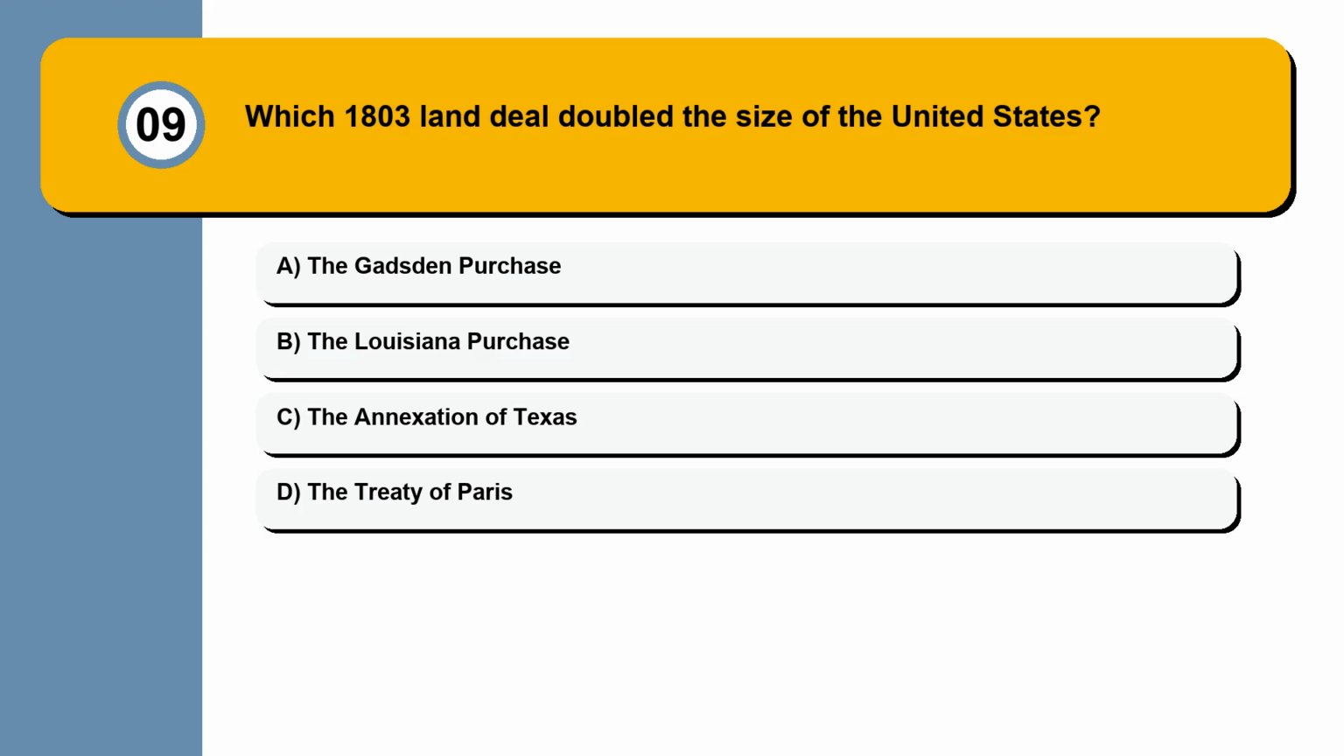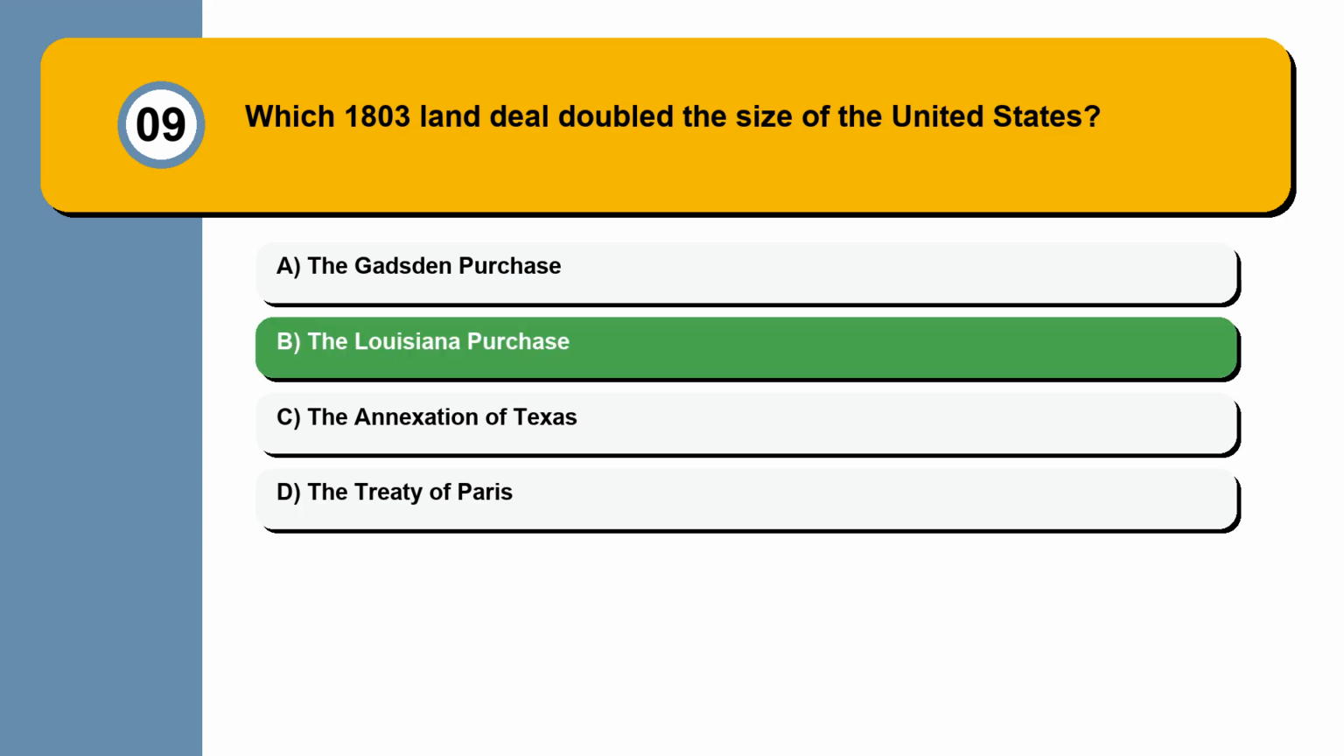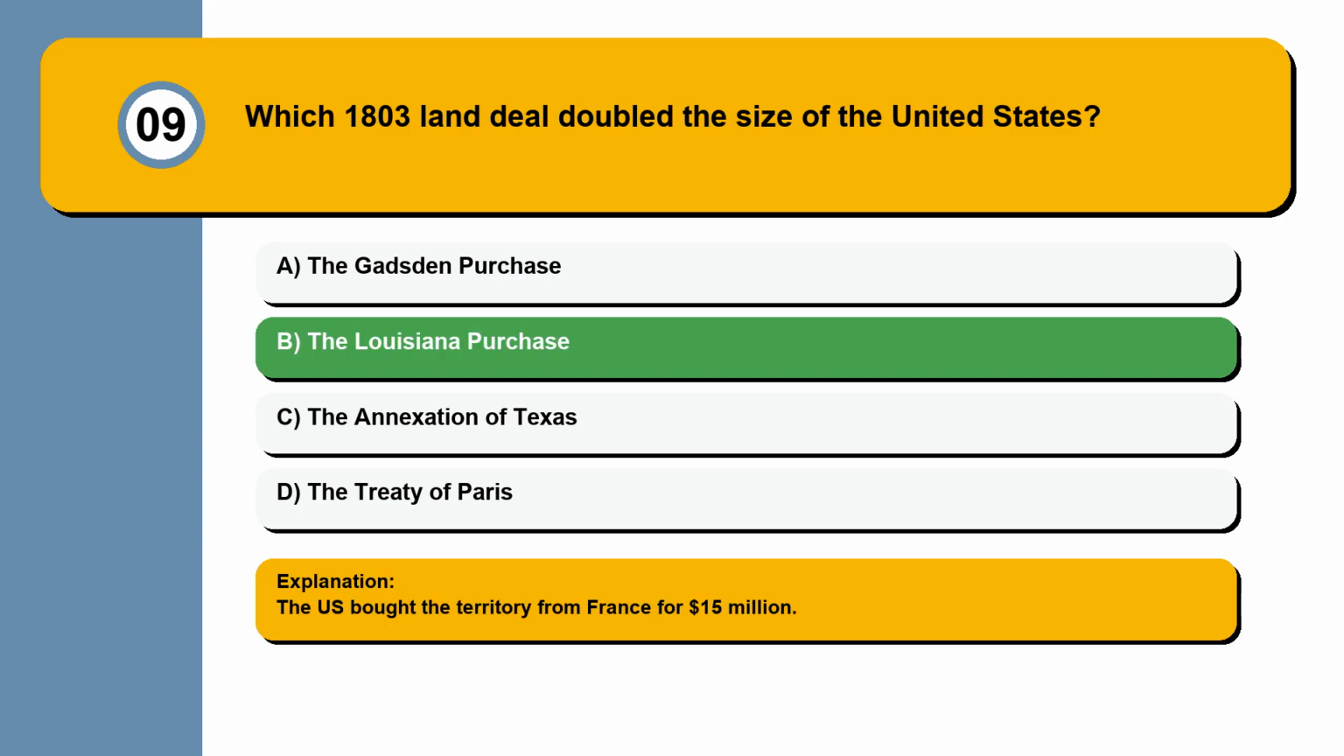Question 9. Which 1803 land deal doubled the size of the United States? The Gadsden Purchase, the Louisiana Purchase, the annexation of Texas, the Treaty of Paris. The U.S. bought the territory from France for $15 million.